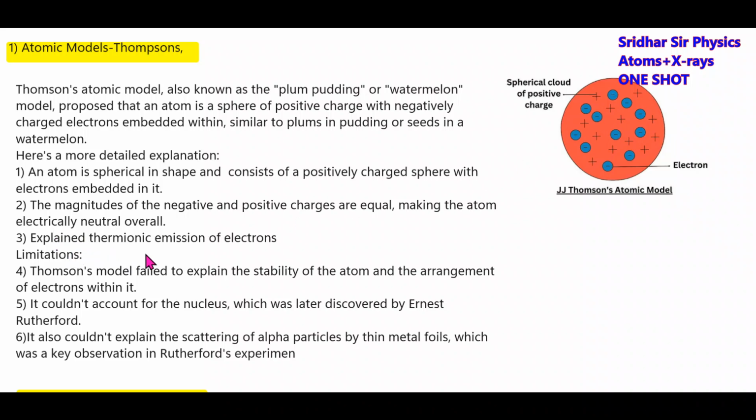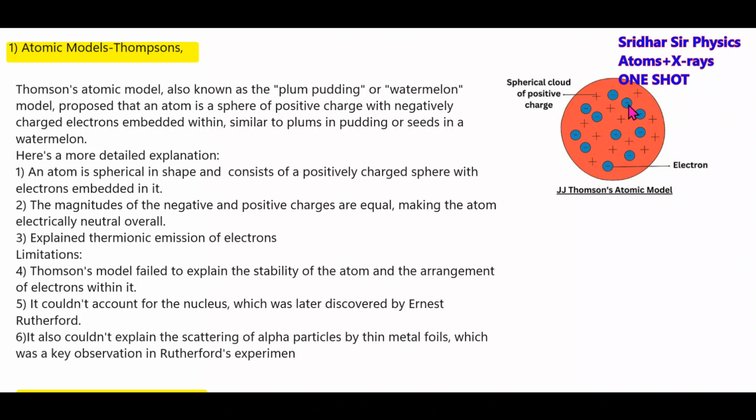This particular model successfully explains thermionic emission. When you heat up, the electrons start vibrating, and at a particular level of energy supplied, the electrons get sufficient energy and escape from the atom. That is how thermionic emission was explained using J. J. Thomson's model. What are the limitations? Like arrangement of electrons.